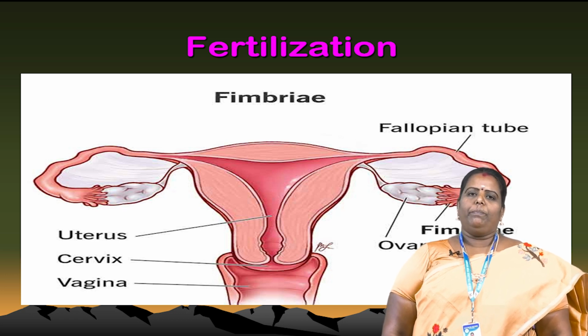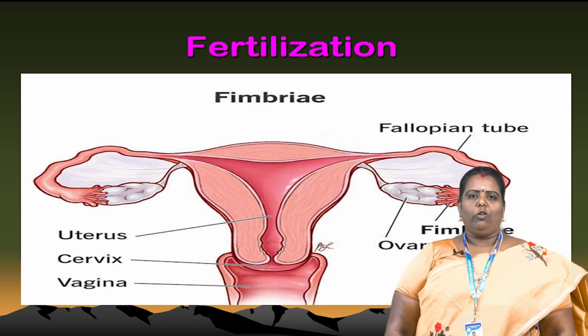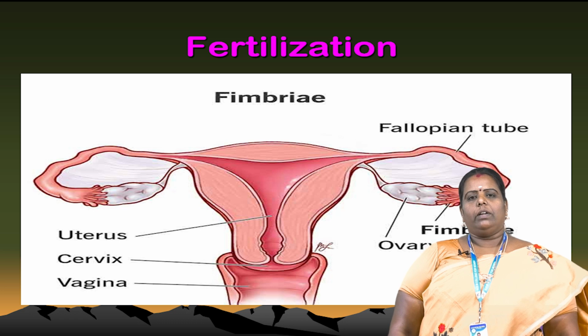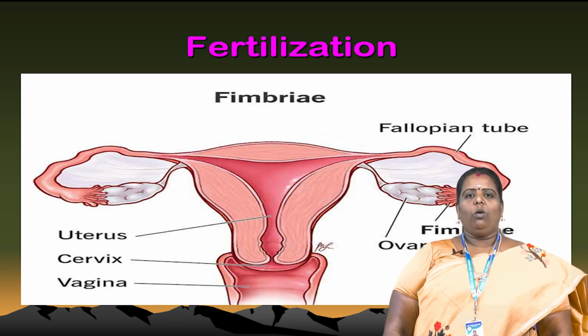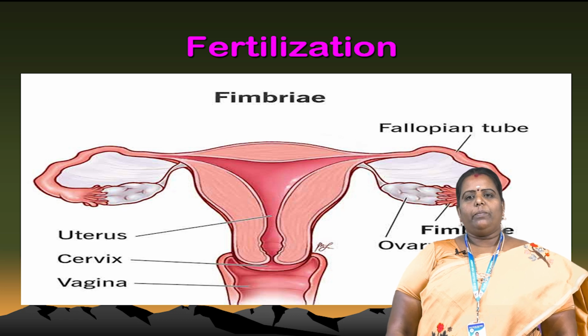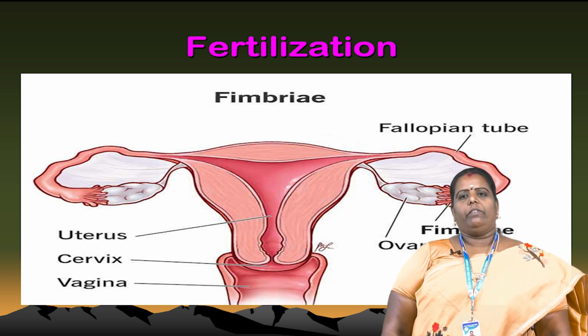What is the role of the fallopian tube? We have a pair of fallopian tubes and a pair of ovaries also. This is a very amazing part of our body, because the ovary is sponge-shaped. Each and every month an egg forms in one part of the ovary, and next month in another part of the ovary.